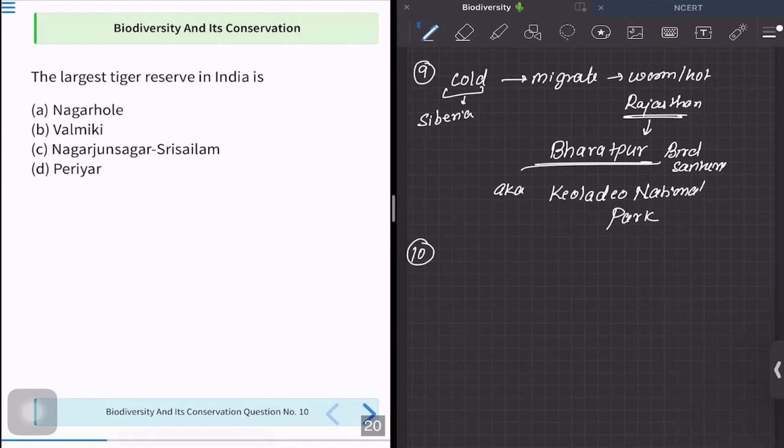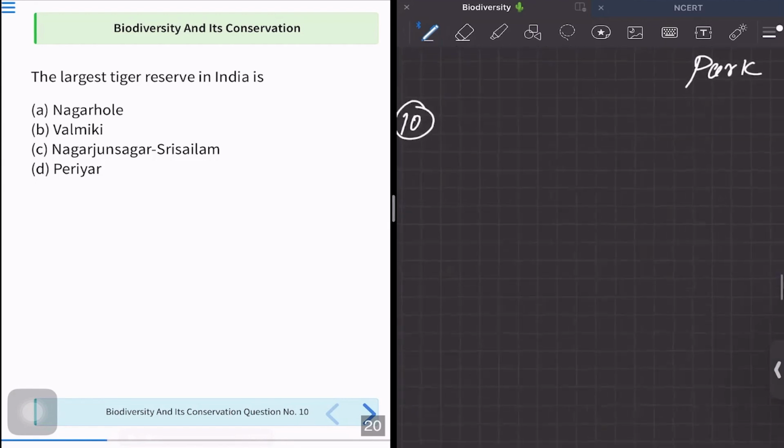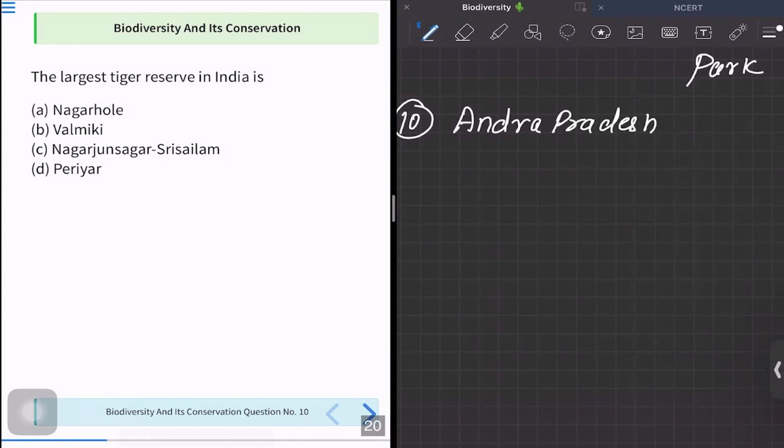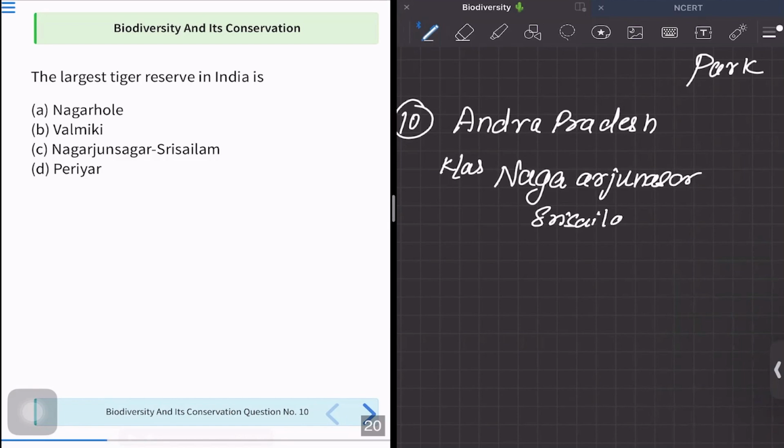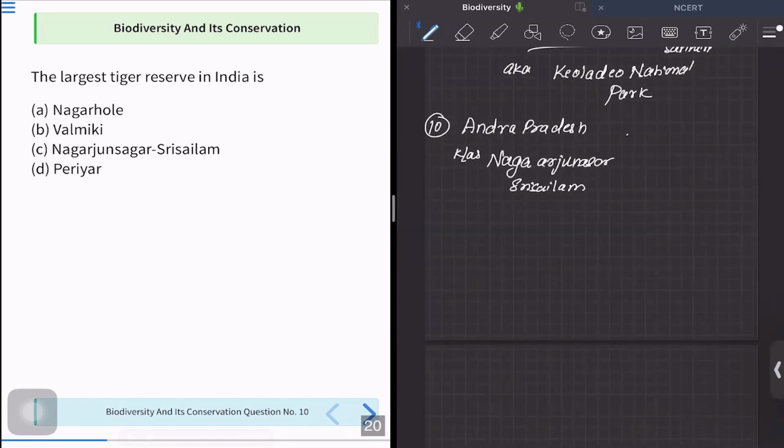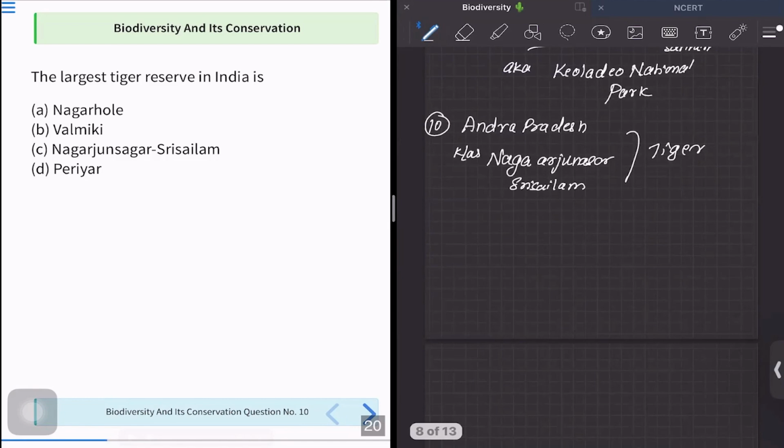In this question, they are saying the largest tiger reserve. The largest tiger reserve in India, again a fast fact-based question, is present in Andhra Pradesh and is known as Nagarjuna Sagar Srisailam. It is a tiger reserve. Okay, that's it. So option C is the correct answer.